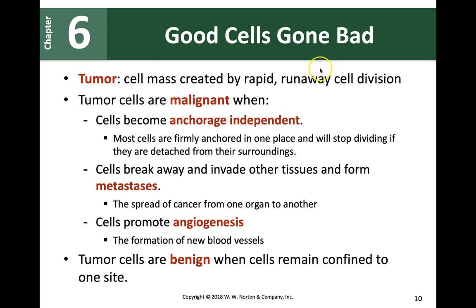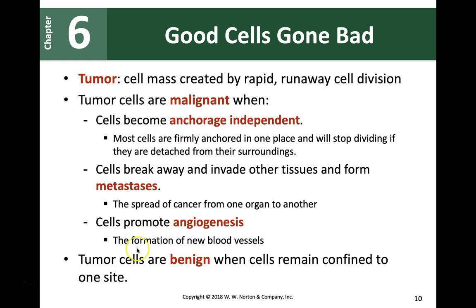Now, tumor cells, just to understand, can be malignant or they can be benign. Malignant is, guys, when the cells detach themselves from where they started growing, and they can go through different parts of the body and invade other tissues, and that's called metastasis. And then they can even promote angiogenesis. What does angiogenesis mean? Angio means blood vessels, and genesis means to produce more blood vessels. So these tumor cells cause angiogenesis so that they can get more food supply, and that's why they keep growing more and more.